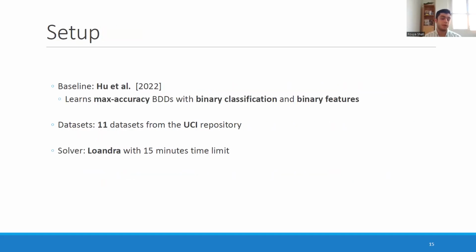The setup is that we are using the baseline. That is a very recent baseline, and it learns max accuracy BDDs. It's different from our work in two ways. First of all, it does binary classification, not multi-terminal, and it does prior binarization of features rather than a direct encoding of numerical features. For our data sets, we chose 11 data sets from UCI, and we tried to make the data sets diverse in terms of size and application. And for solver, we chose the Loandra solver with a 15 minutes time limit.